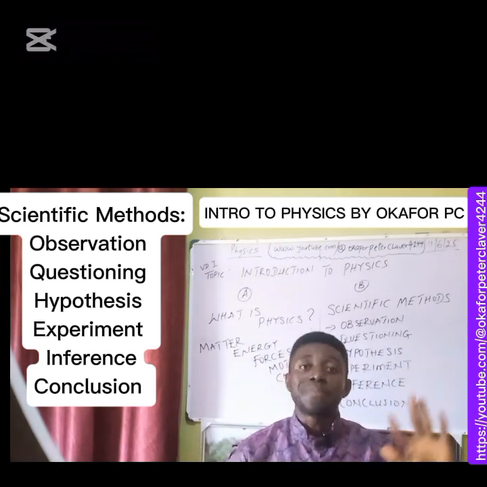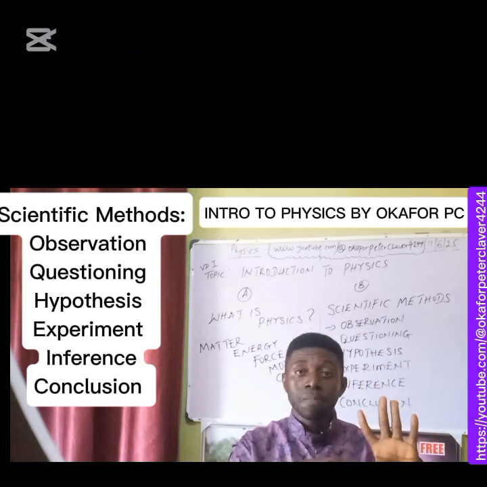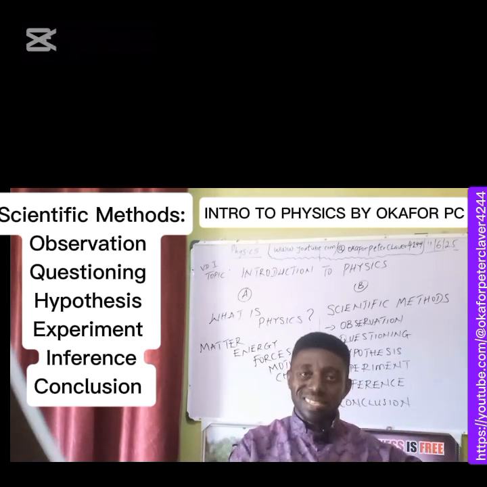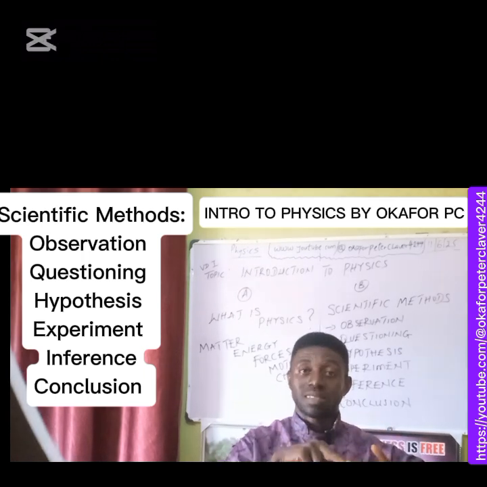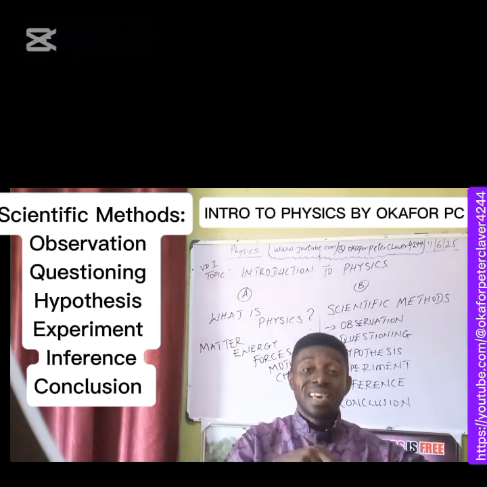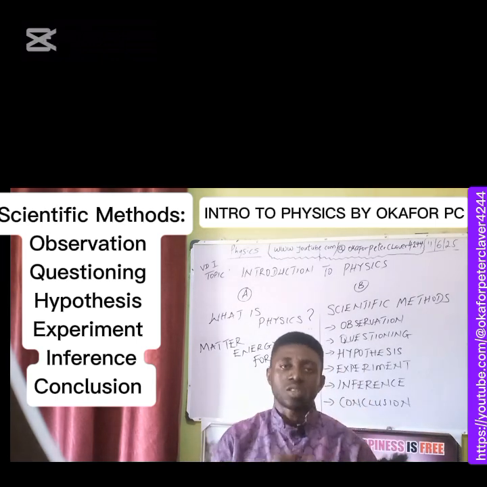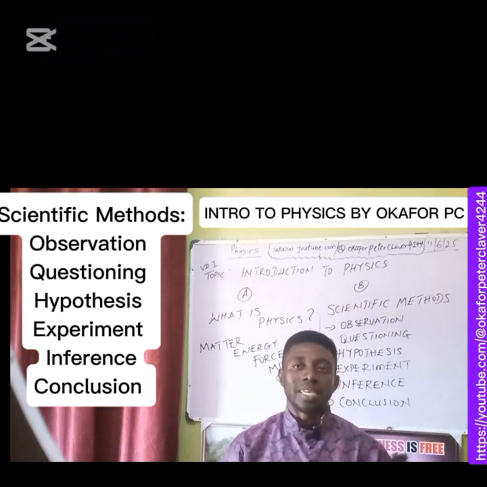Therefore, we have six scientific methods: observation, questioning, hypothesis, experiments, inference, and conclusion. Let's just make a little emphasis of this scientific method once again.